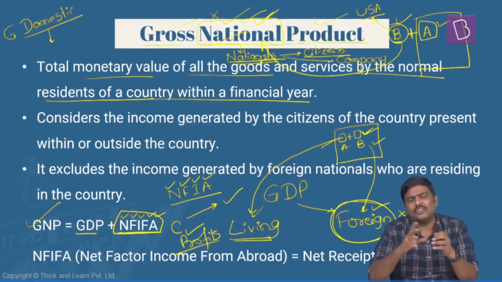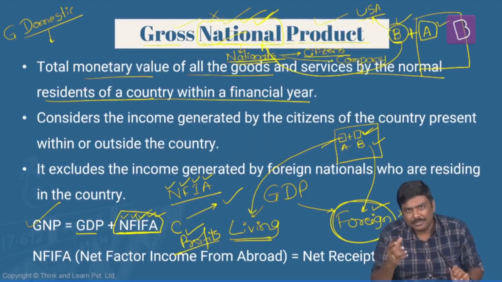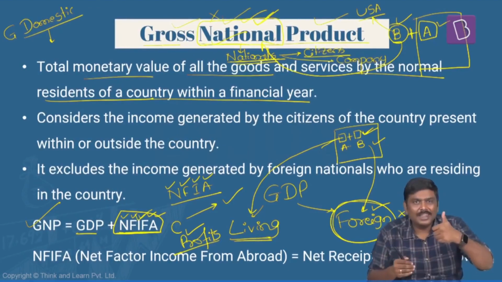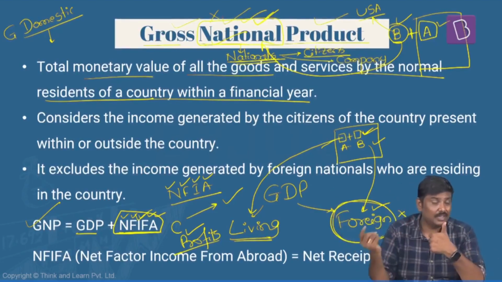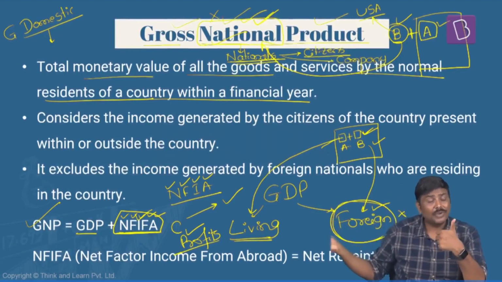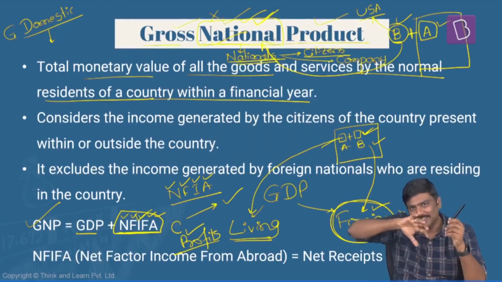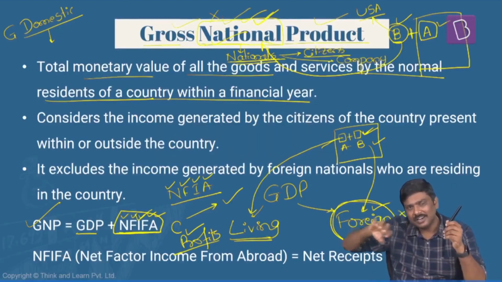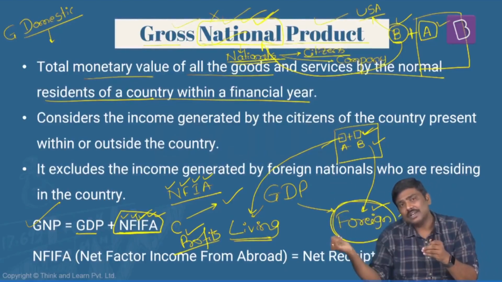Again, you don't have to mug up all of this. The concept itself is factor incomes. Factor incomes means what? Any labor provided by India to the outside world. Same way, the outside world would have provided labor to India. They would also have generated income. So subtract the foreign labor income generated in India. Add the labor income which is generated by Indians but outside India.